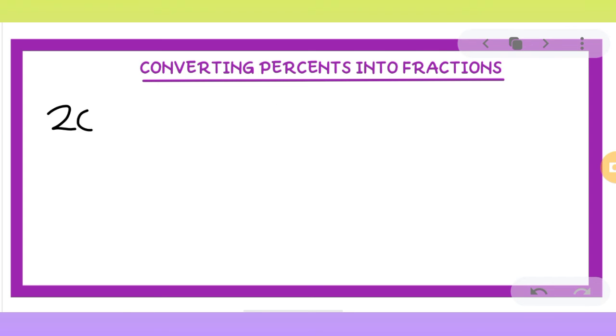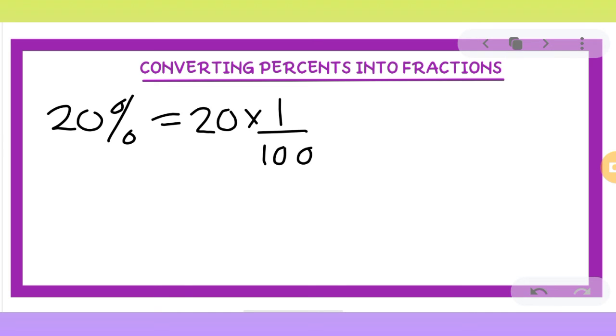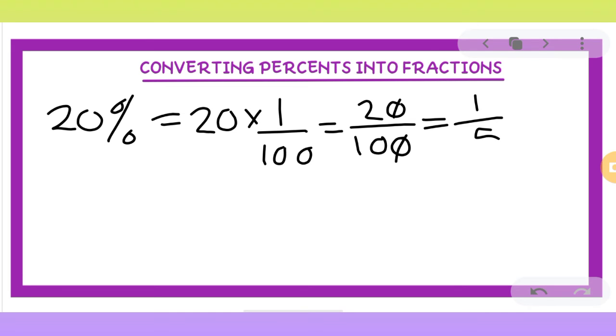So what will we do? For example, let's take 20%. Now as I told you, percentage means 1 upon 100. So 20 into 1 upon 100. So it will be 20 upon 100. Now you can simplify it. The 0 will be cancelled, 2 upon 10 will be 1 upon 5. So 20% will equal 1 upon 5 in fraction.